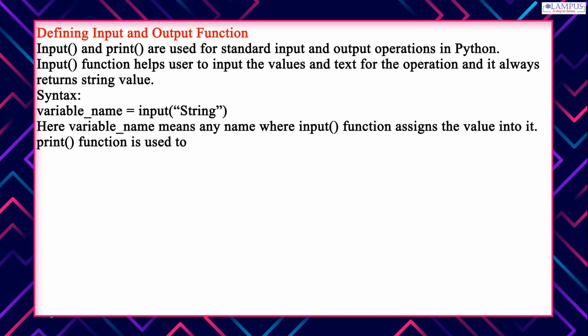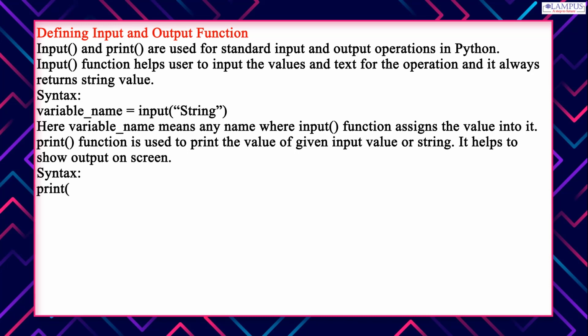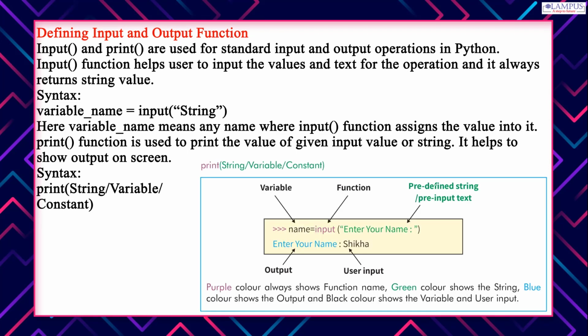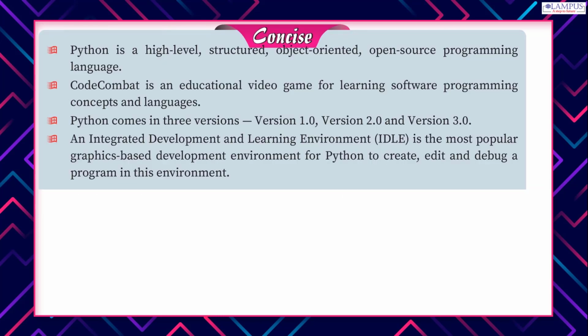The print function is used to print the value of a given input value or string. It helps to show output on screen. Syntax: print(string, variable, constant). Purple color always shows the function name, green color shows the string, blue color shows the output, and black color shows the variable and user input. Variable. Function. Predefined string, pre-input text. >>> name = input('Enter your name'), Shikha. Output. User input.